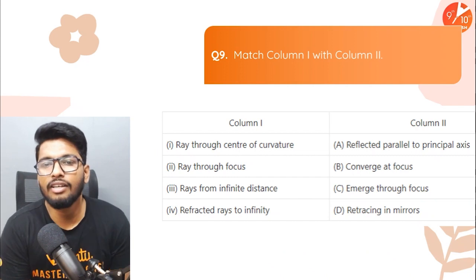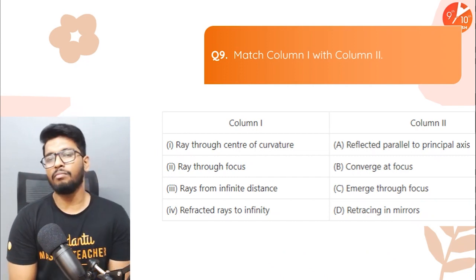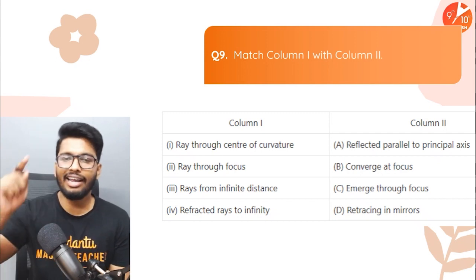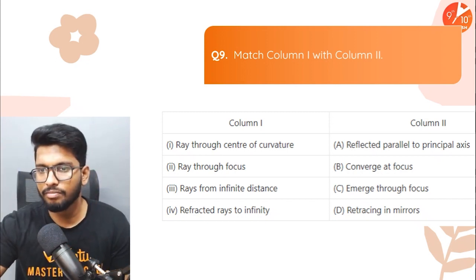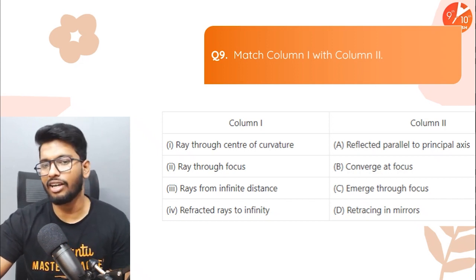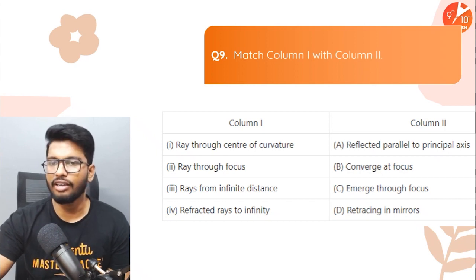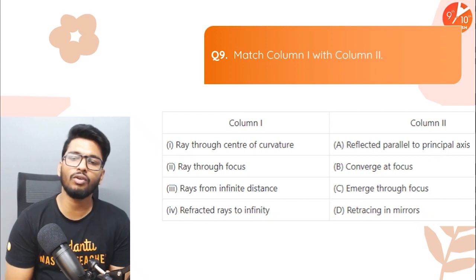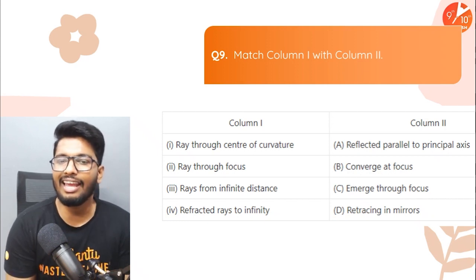Here's the 9th question. Match column number 1 with column number 2. So here are the questions. Column 1 and column 2. Ray through the center of curvature. Ray through the focus. Ray from infinite distance. Refracted ray to infinity. Column 2: reflected parallel to principal axis. Converges at focus. Emerges through focus or retracing in mirror.